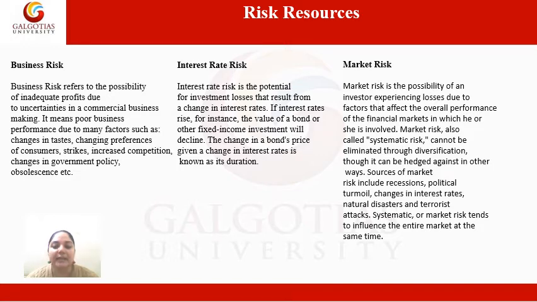Systematic or market risk tends to influence the entire market at the same time. So the main difference between business risk and market risk is that business risk is related to a particular business and market risk is related to the whole market. So this was all about the risk sources.